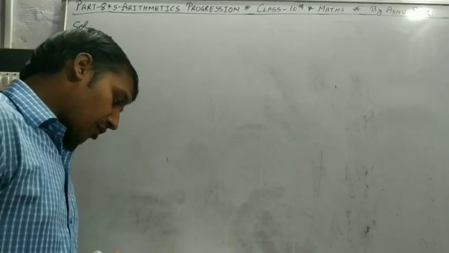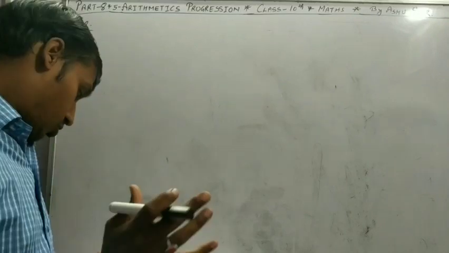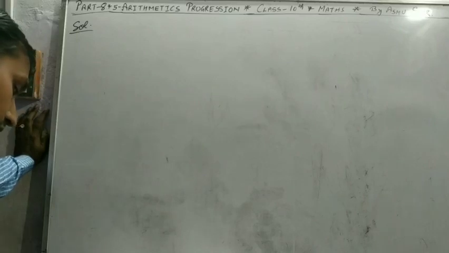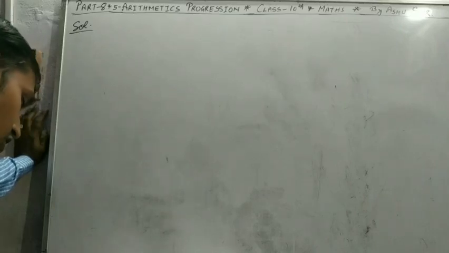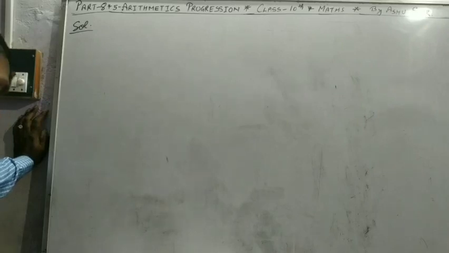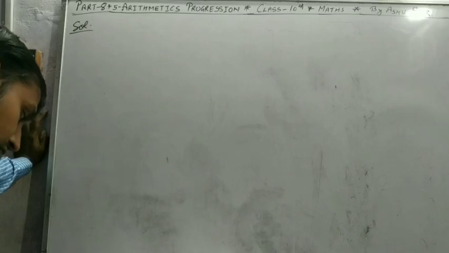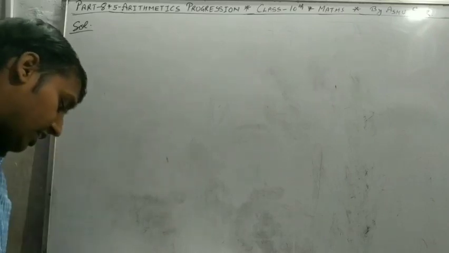So the first word problem, we will read it. In a school, students thought of planting trees in and around the school to reduce air pollution. It was decided that the number of trees that each section of each class will plant will be the same as the class in which they are studying. For example, a section of class 1 will plant 1 tree, a section of class 2 will plant 2 trees, and so on till class 12th. There are 3 sections of each class. So how many trees will be planted by the students?